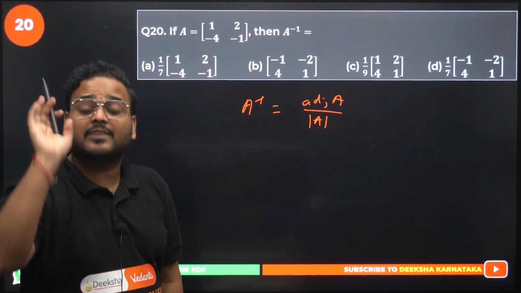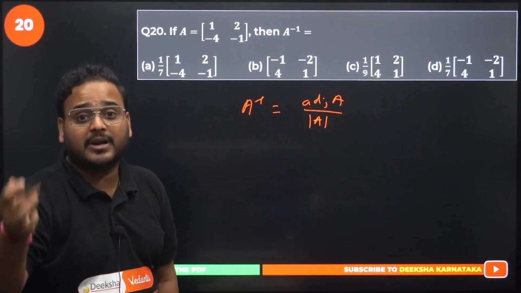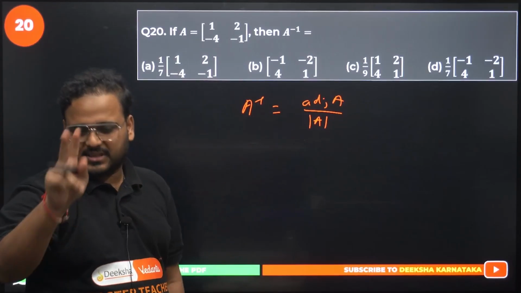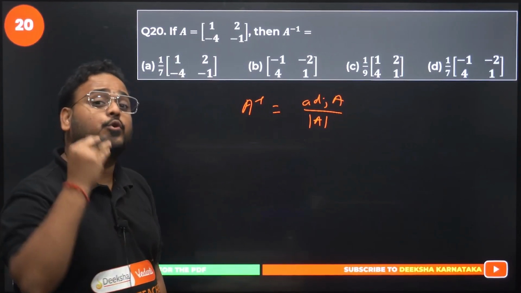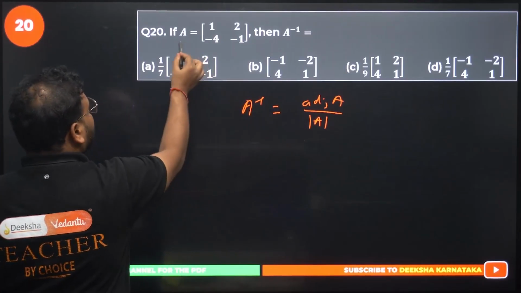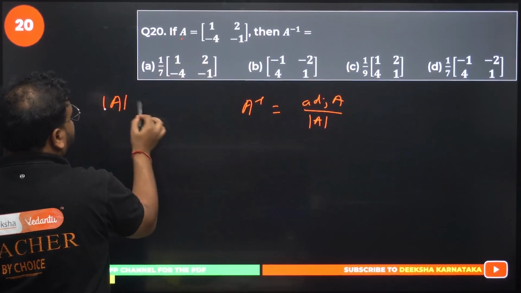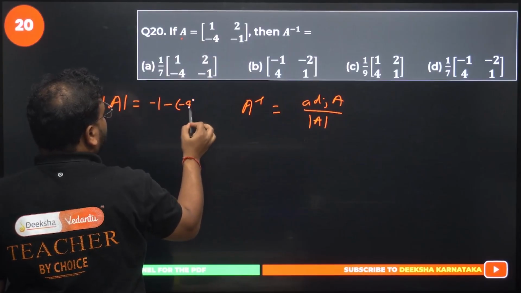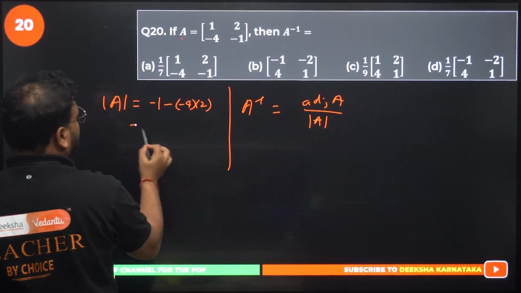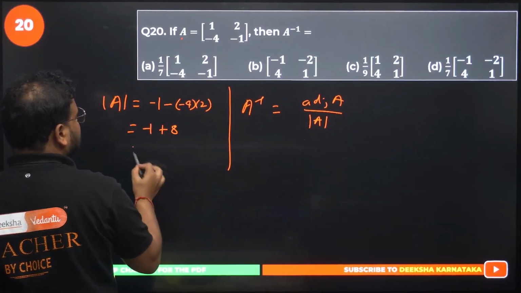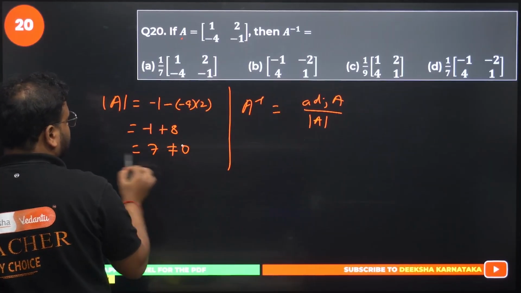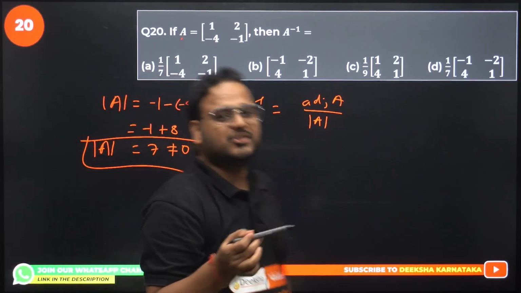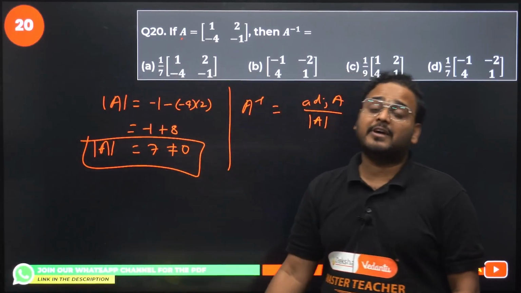I'll teach you that. I'll revise everything in the chapter determinant after the chapter matrices is done. But right now, just 2 minutes, give me some focus on the screen if you don't know the determinant part. Determinant of A is given by, please check, minus 1 into 1 is minus 1, and minus of minus 4 into 2. What do I get? Minus 1 plus 8. How much is that? 7, which is not equal to 0. Why? Because all of you know it is a non-singular matrix. We can find determinant. We can find inverse for this.